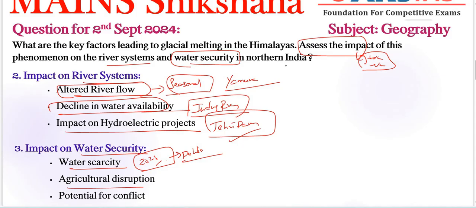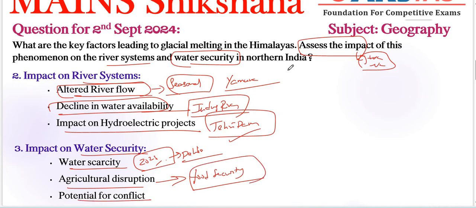So with less reliable water from rivers, agricultural productivity in the Indo-Gangetic plains is at risk, threatening food security especially. Very important in the region, right? Example, the reduction in water flow in the Ganges has already led to lower rice and wheat yields in Uttar Pradesh and Bihar, etc. Right?